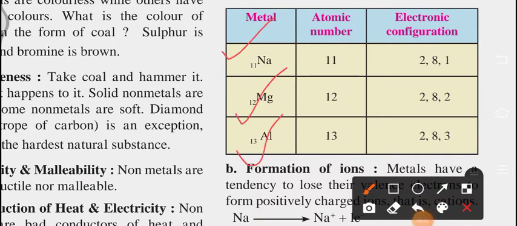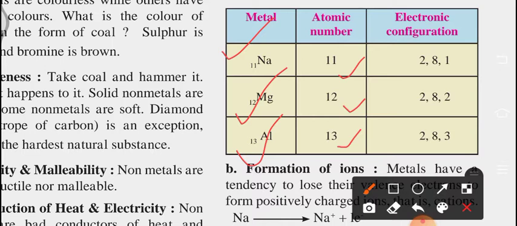Their atomic numbers are 11, 12 and 13. If you want to find the electronic configuration, as we have studied, the formula is 2n squared. As per that we have to set up this electronic configuration.